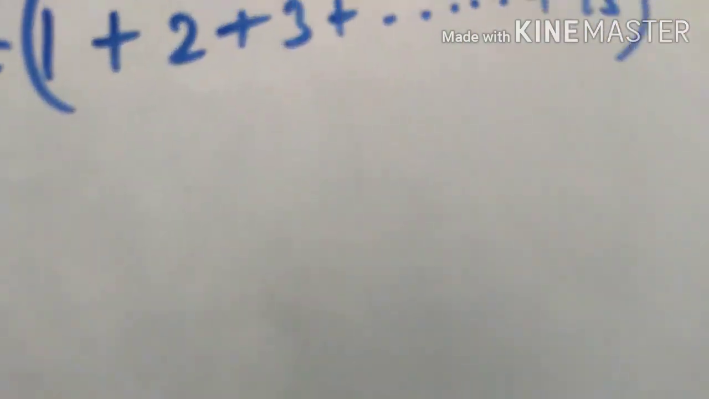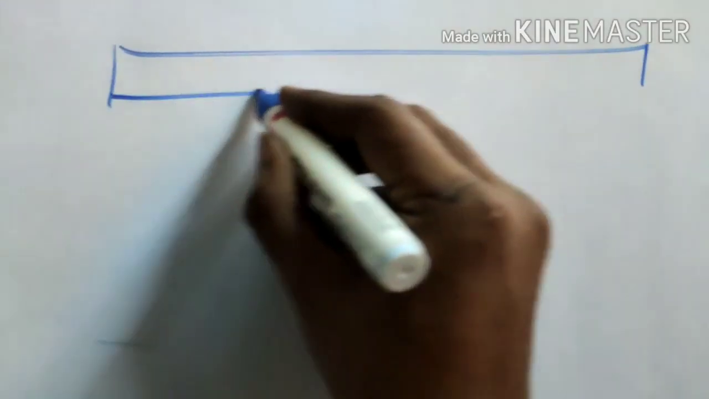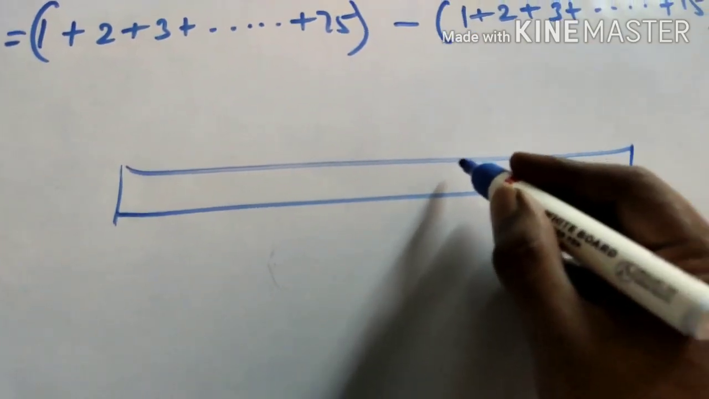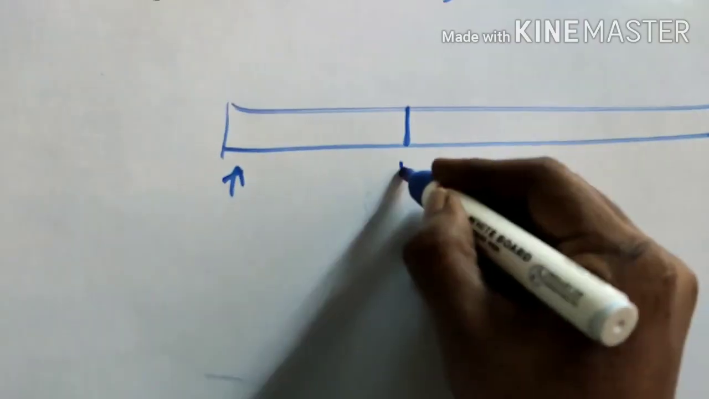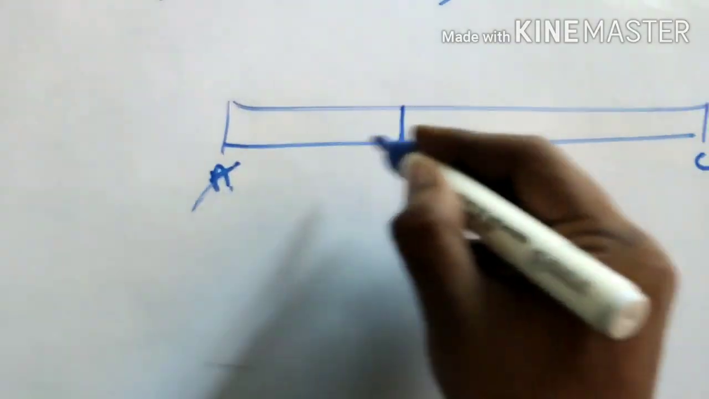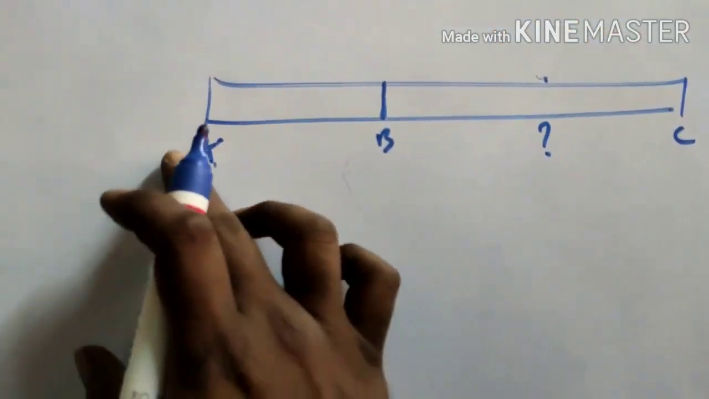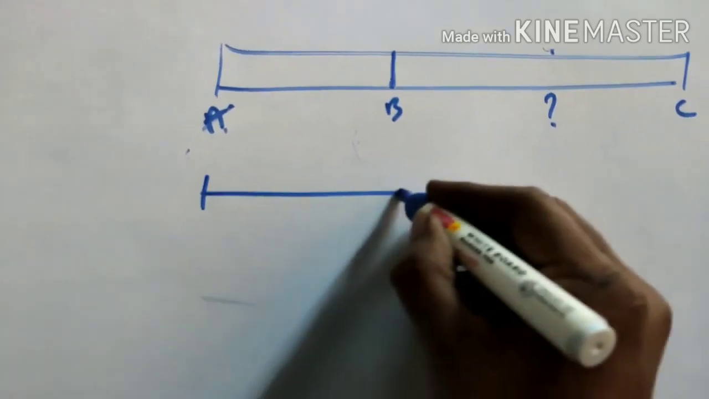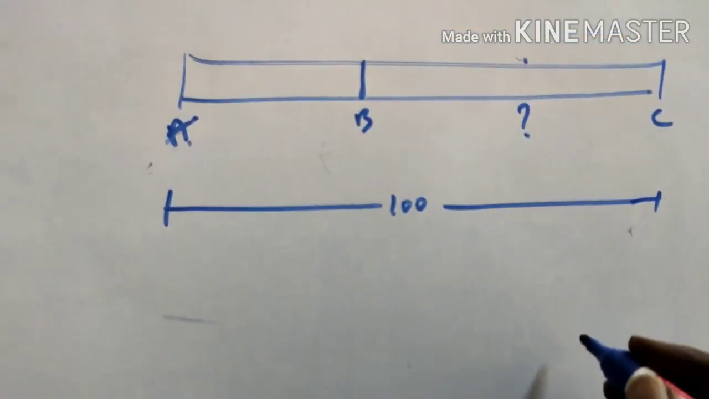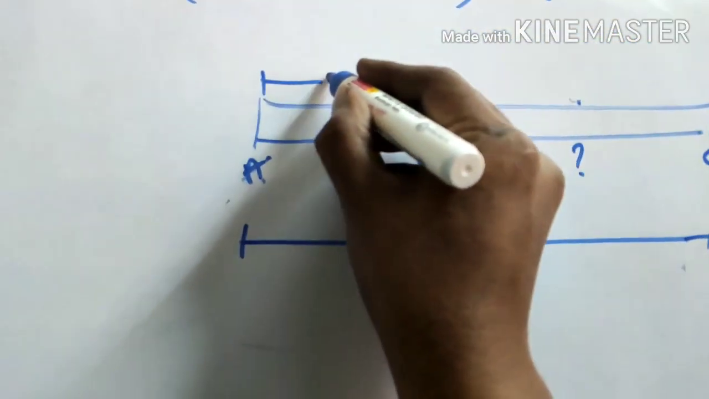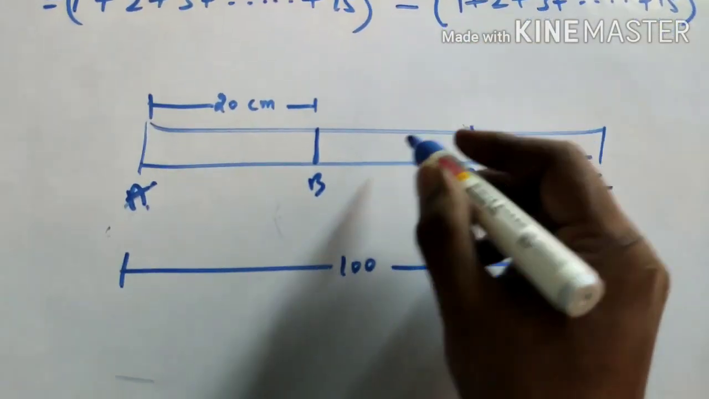See here, for example, one wood is here like this. They are asking to find the length of BC, for example A, B, C. This length, I need to find this length. But I know the full length AB is 100 centimeter, and I know this length also. This is 20 centimeter. Then what is the length of BC?